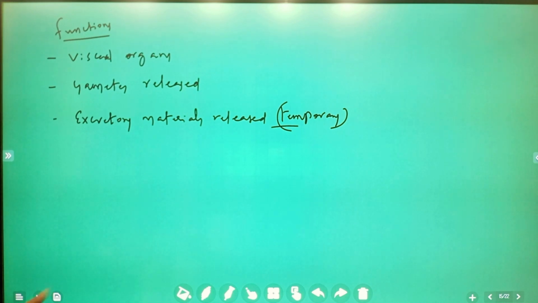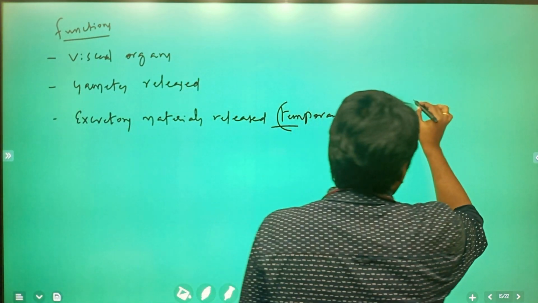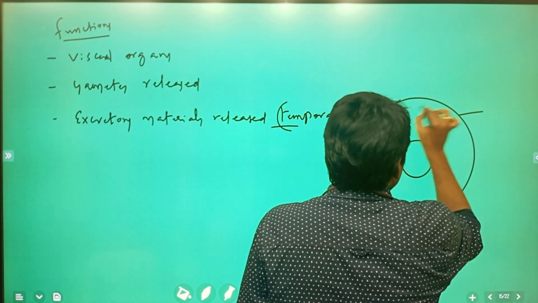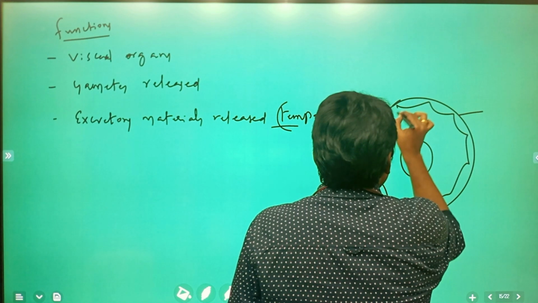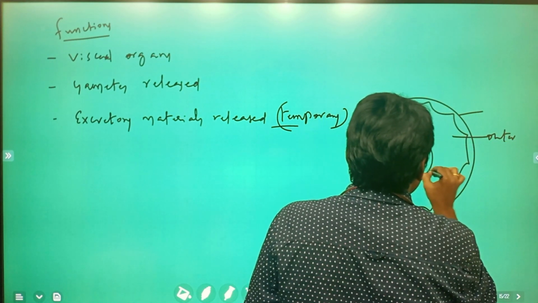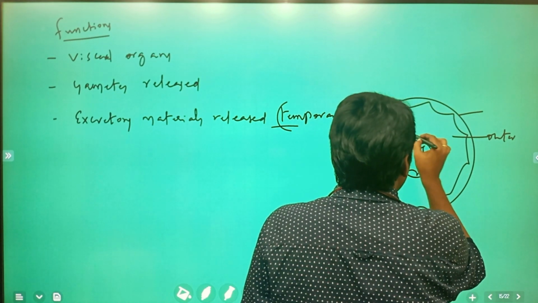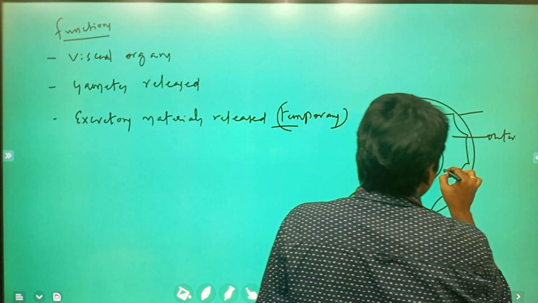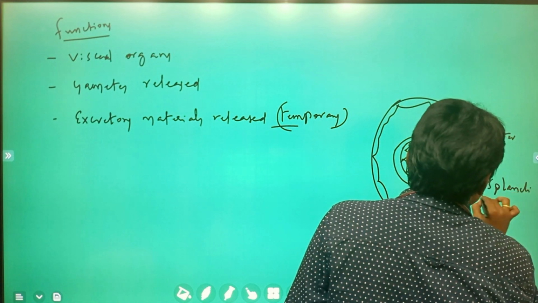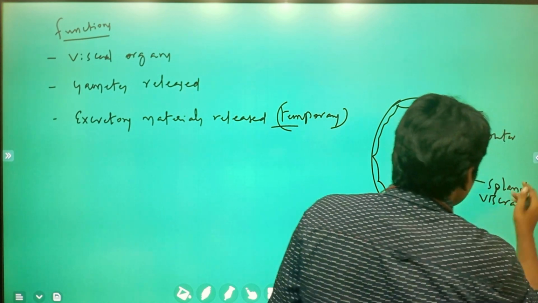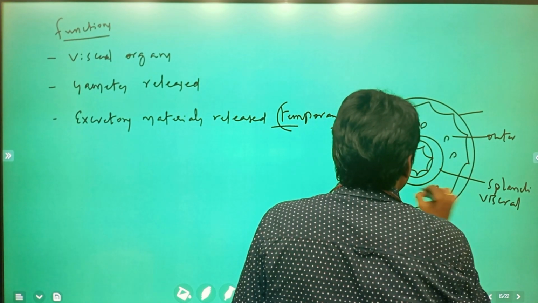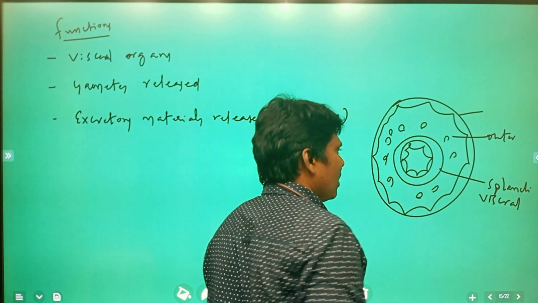Next, just now I told what this is. Here it is ectoderm, and this is the endoderm, and this is lined by the outer parietal peritoneum, and this is the digestive cavity, lined by the splanchnic or visceral peritoneum. So in between, visceral organs are suspended.